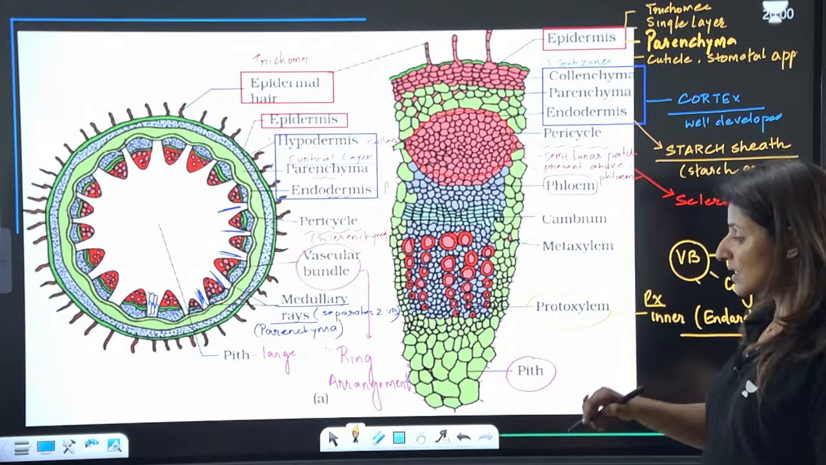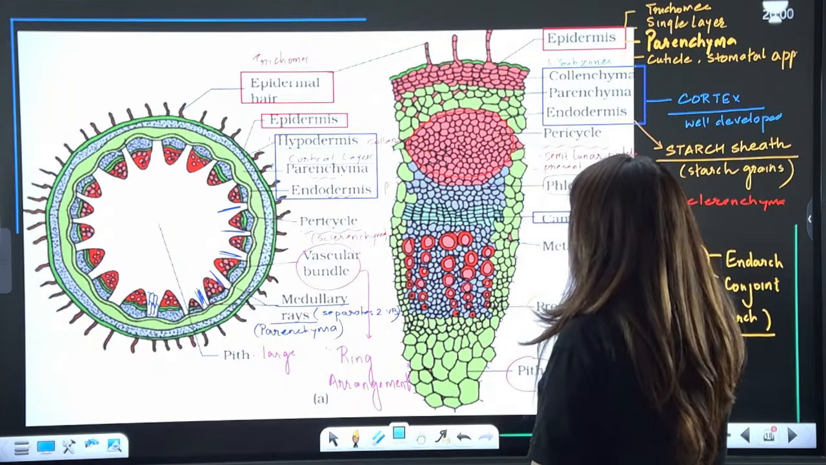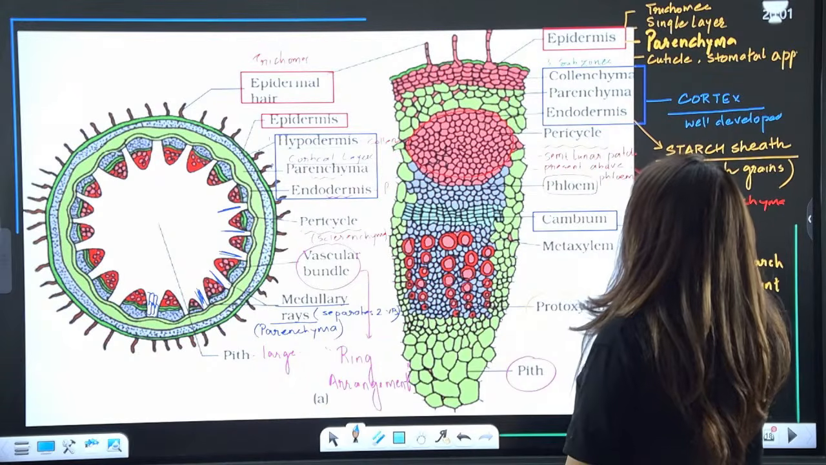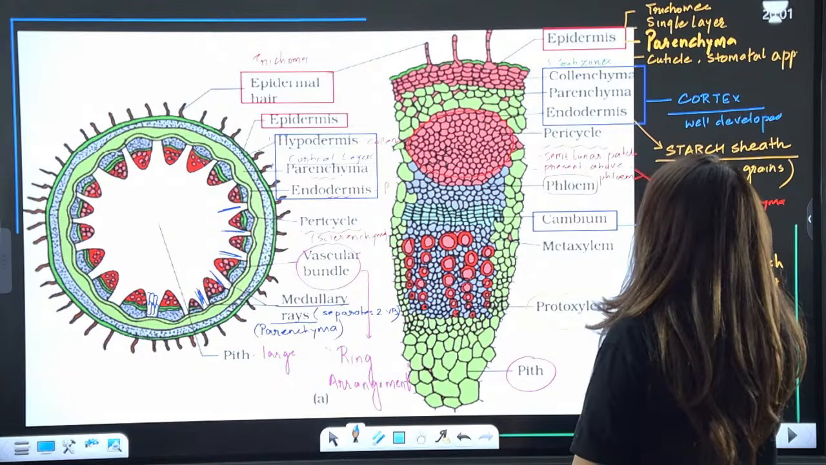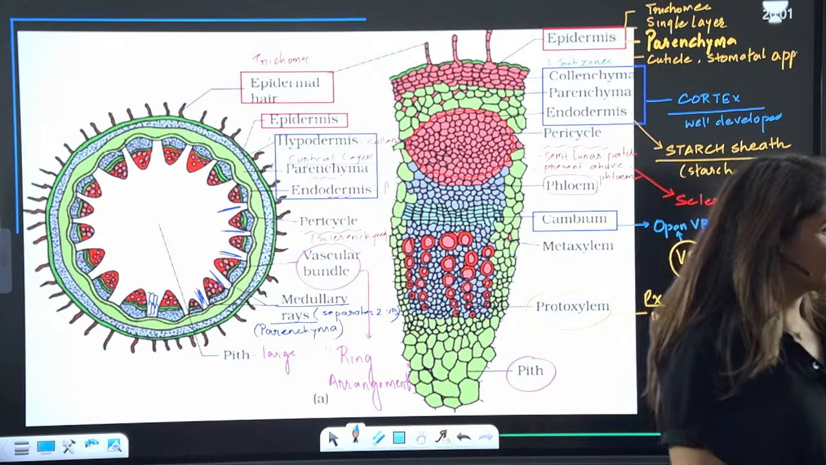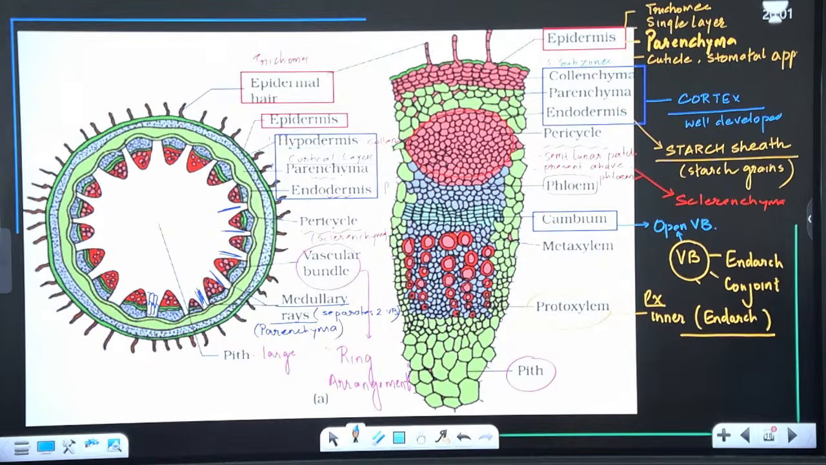And since it is a dicot, guys, do you see a layer of cambium right here? So the presence of cambium makes it an open vascular bundle. It is an open vascular bundle. Please tell me these points are clear to all. Quick, quick, quick. Are all these points clear to everyone?